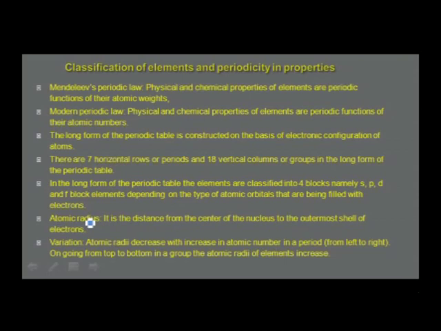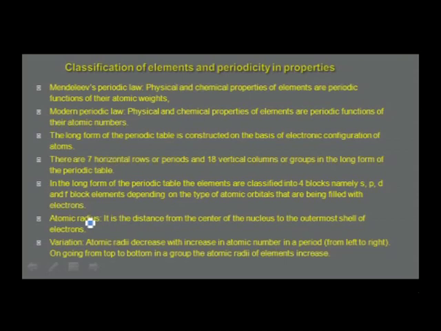There are 7 horizontal rows or periods and 18 vertical columns or groups in the long form of the periodic table. The elements are classified into 4 blocks, namely s, p, d and f block elements, depending on the type of atomic orbitals that are being filled with electrons.